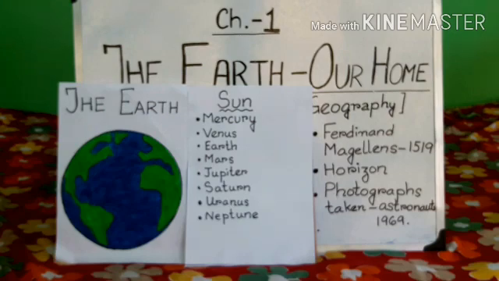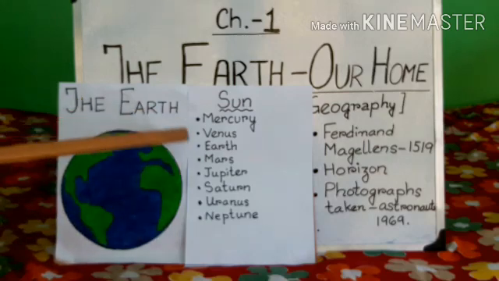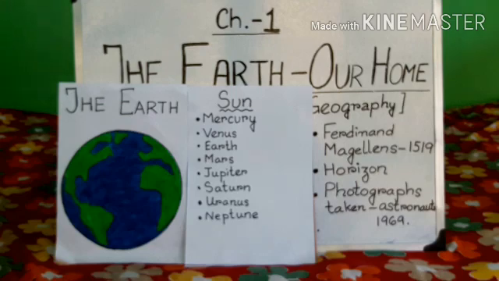Land and water cover the surface and air surrounds the earth. So, land and water cover the earth and air surrounds the earth. That is why earth is a unique planet, a different planet. Different and unique heavenly body, because it is the only planet in our solar system which has water and air, which is most essential for life, isn't it?